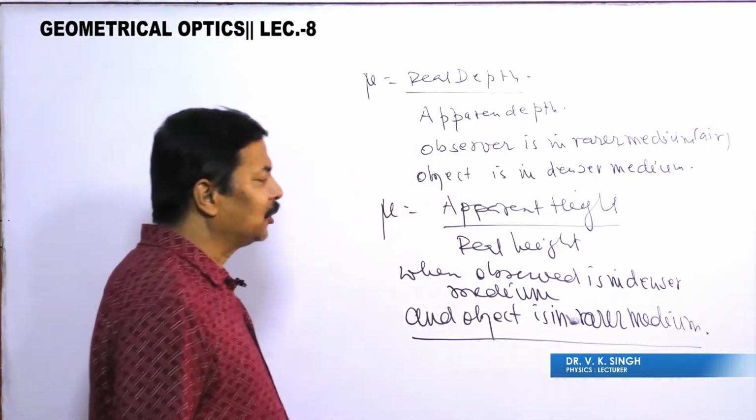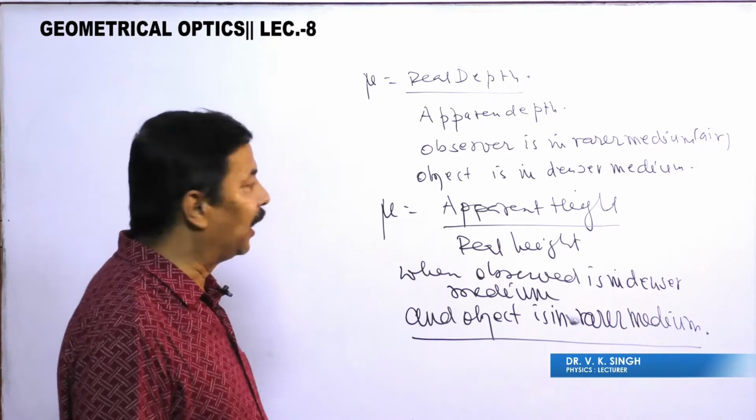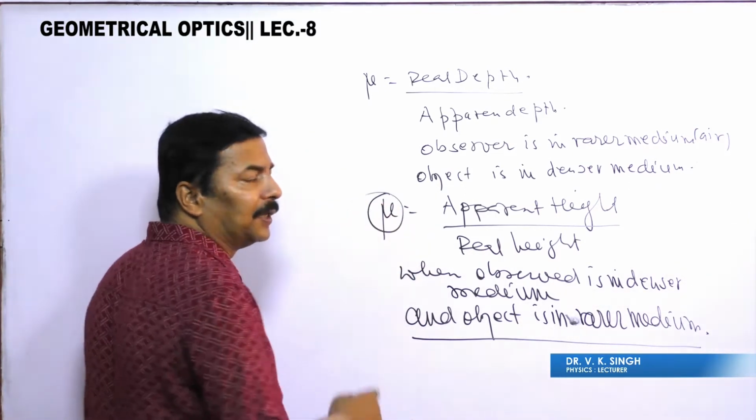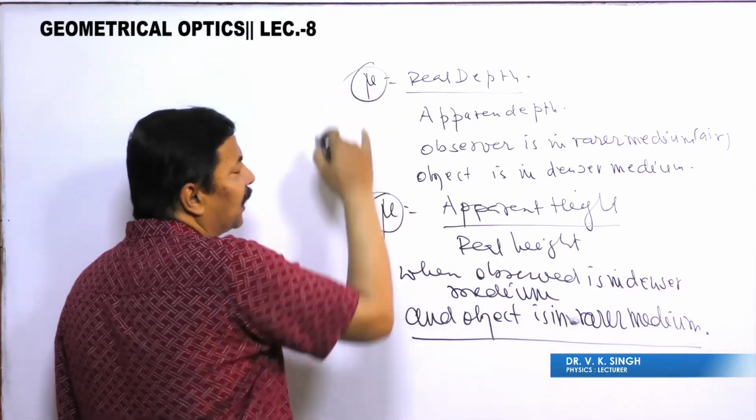This matter has to be understood by all of you in a very careful way. What is this? This is the refractive index of the denser medium.